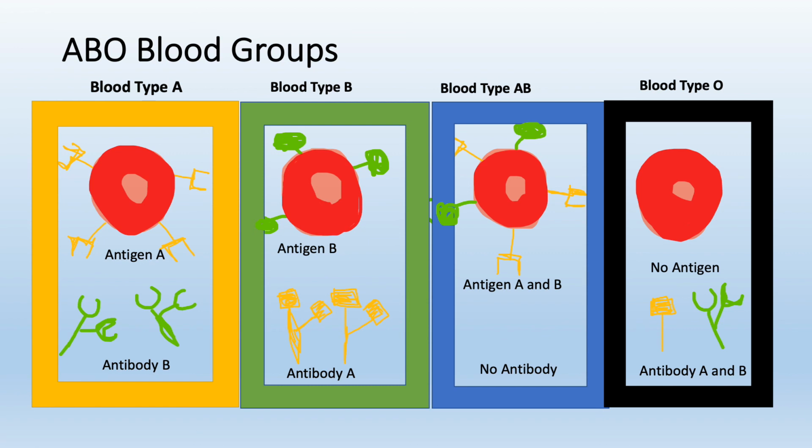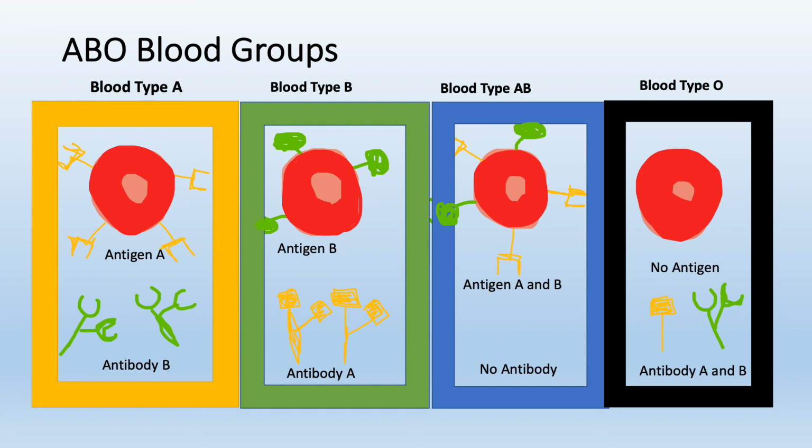However, whenever antigen A is absent on the red blood cell, an antibody called anti-A is produced. And whenever antigen B is absent, an antibody called anti-B is produced.